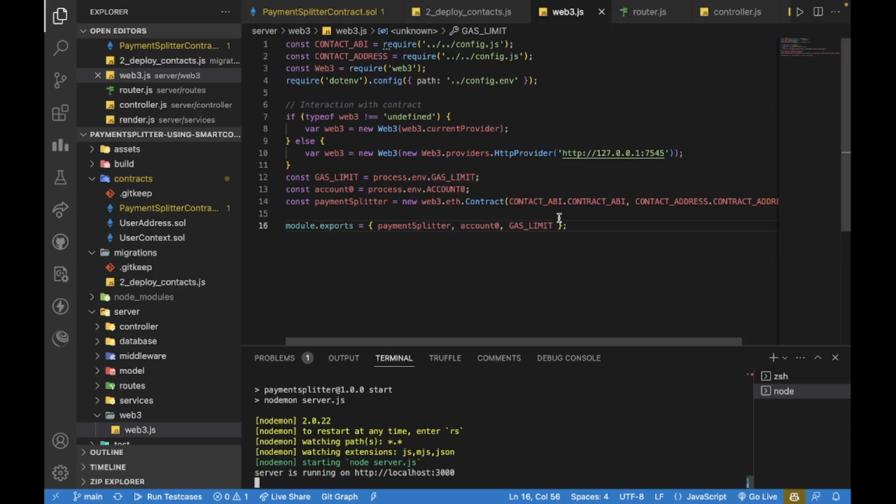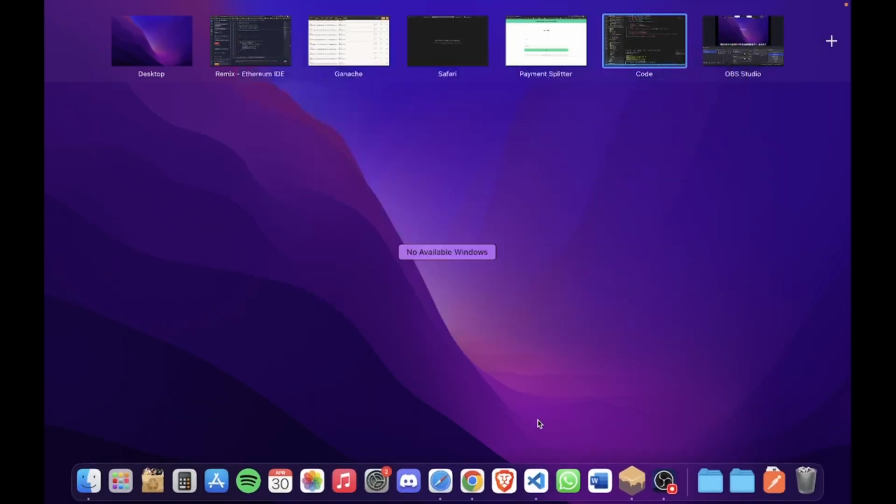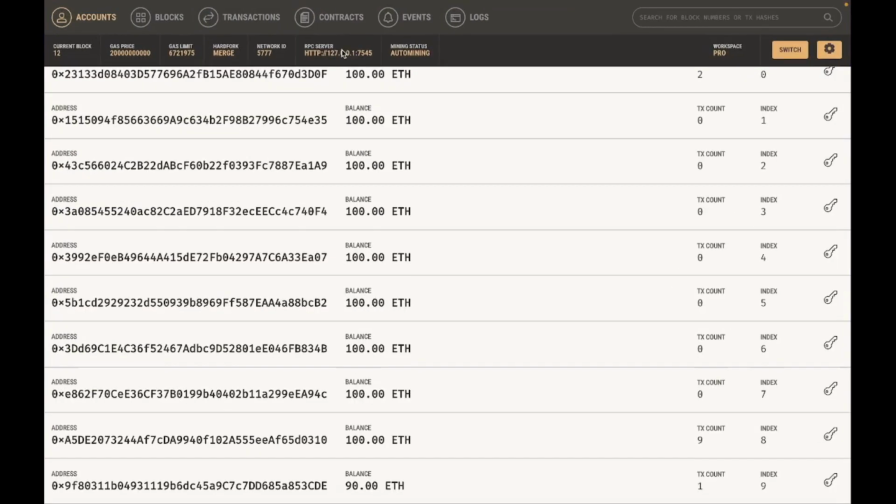As I mentioned, all these things happen in Ethereum accounts. So we need Ethereum amounts and accounts, and finding them on a real network is very costly. So we can use the Ganache platform for that.